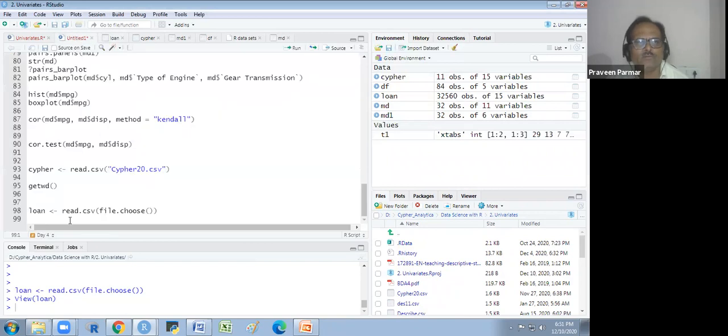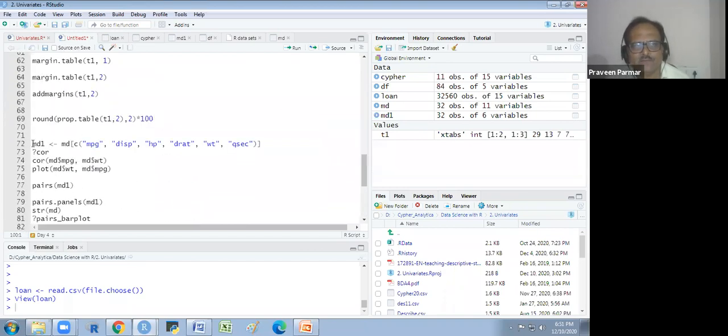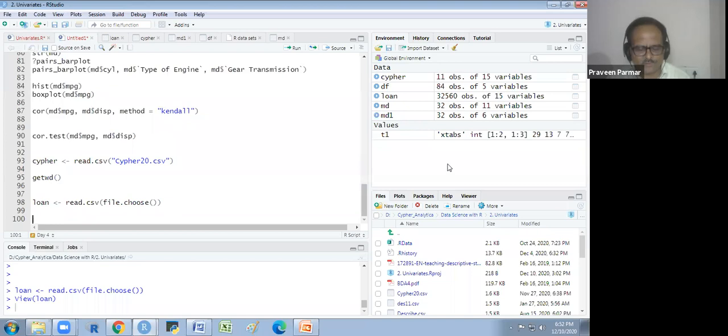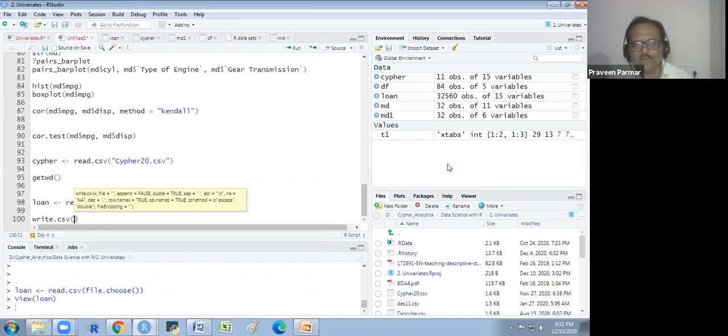And we could save it also. There is a very simple way to save it. If you want to save MD1, which we created earlier with numeric variables, I will save it. So how do we save it? There is a function write.csv. In the code, first you write your object name, that is MD1. Then in quotes, you write the name by which you want to save it. So it is sub_mtcars, because it's the sub data of the mtcars, and also the extension .csv.